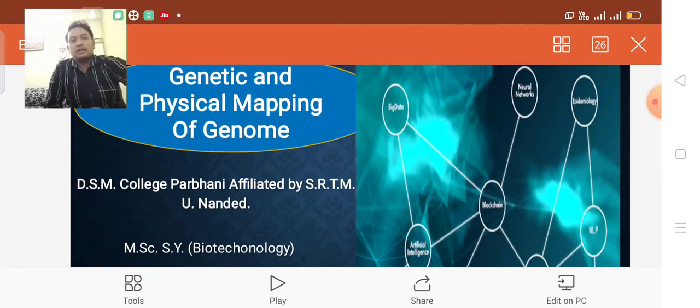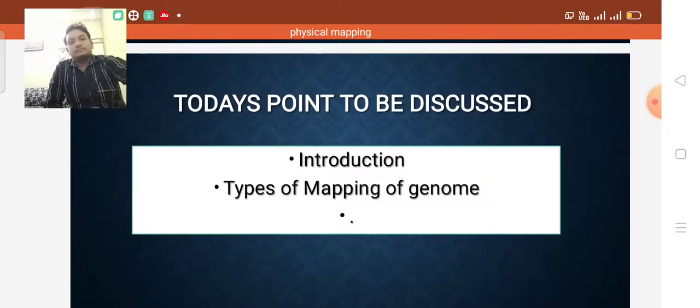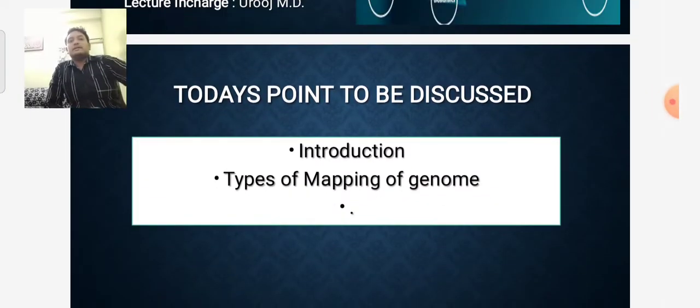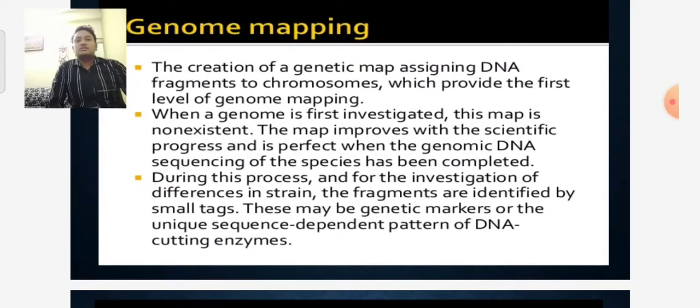Now we are starting genetic mapping. Today's points to be discussed are the introduction and the types of genome mapping. So what is genome mapping? The creation of the genetic map, assigning DNA fragments to the chromosome, provides the first level of genome mapping. So the first level of genome mapping is assigning the DNA fragments to the chromosome.